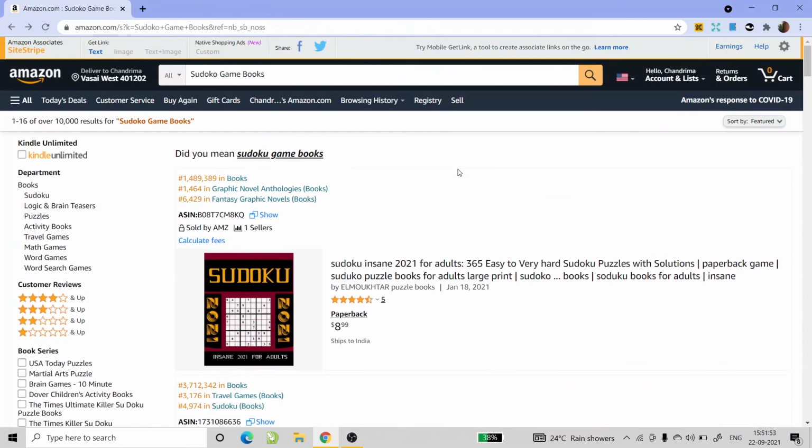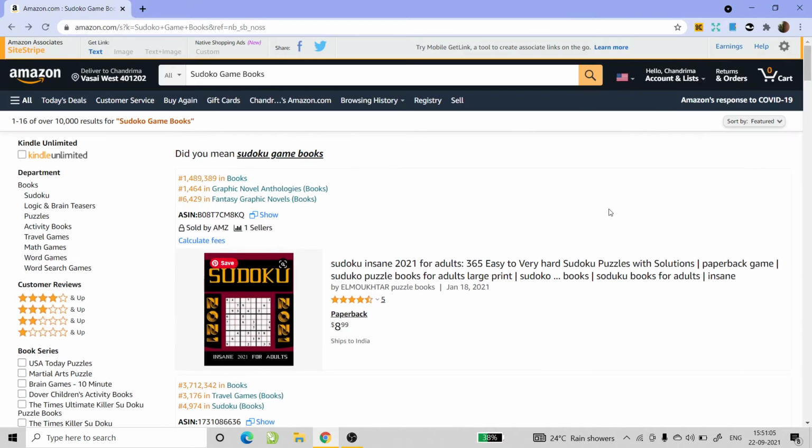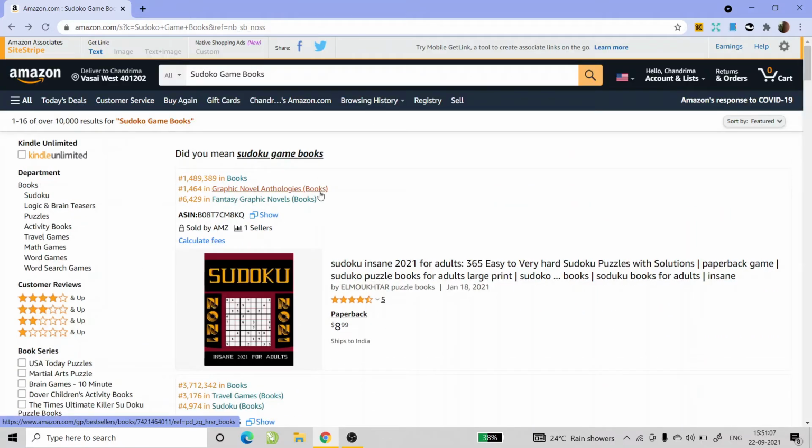Let me give you a tip. It is okay to select something related to your categories. For example, if you are publishing a Sudoku game book, you can put it in the category of travel games, something like that. But if you try to put it in categories in which it does not belong and Amazon notices it, they will flag your account.